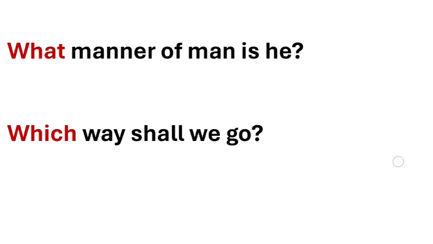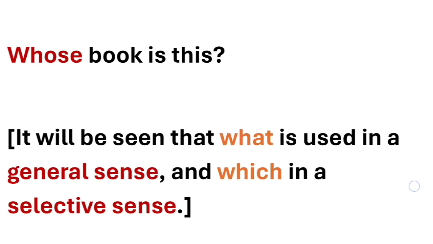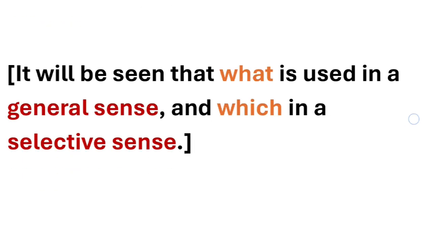Which way shall we go? The sentence starts with which, and the intention is to ask a question, as in which way shall we go? We have to select a road out of the two, so we have to ask a question. Whose book is this? Again, it starts with whose, the question word, to ask who the person is, who is the owner of the book. It will be seen that what is used in a general sense and which in a selective sense. So what is used generally and which is used when you have to select one out of two or many.